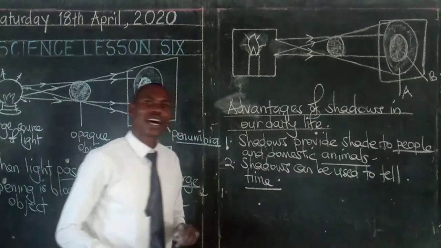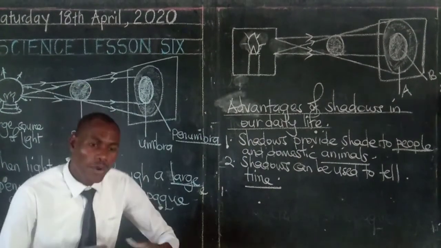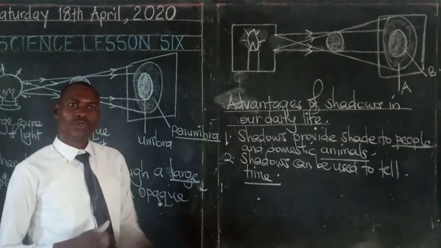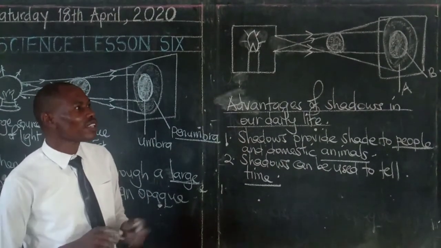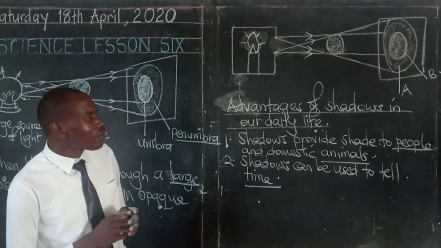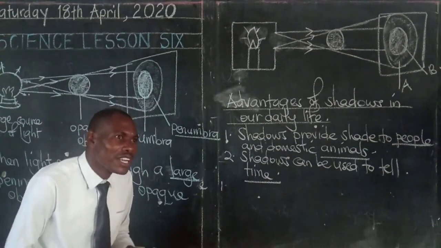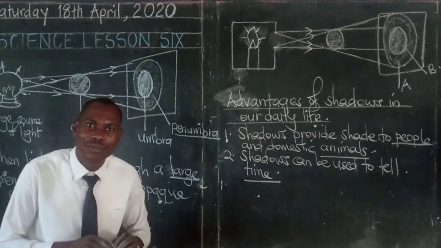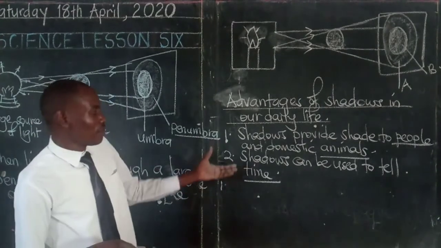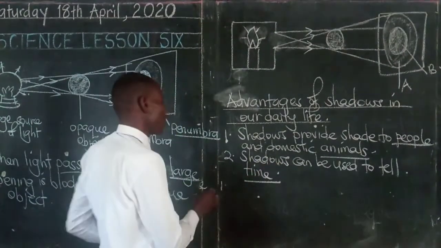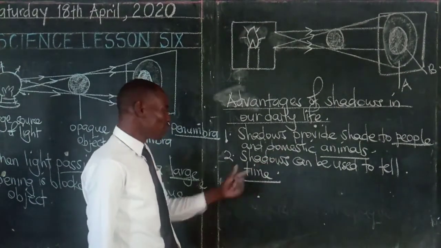In the past, we did not have watches. We did not have clocks. We did not have phones. How were we able to tell time? We would just use shadows. I remember when I was in primary, you get out of class and then you go and measure. You check your shadow. Then you are able to tell, okay, it is now about lunch time. We can use shadows to tell time. Actually, you can estimate time using a shadow.